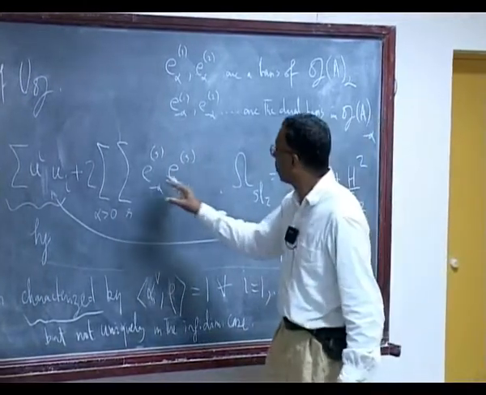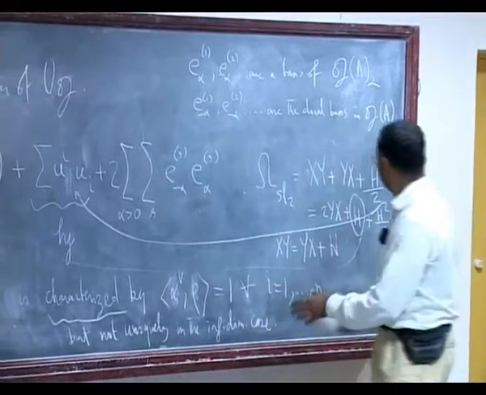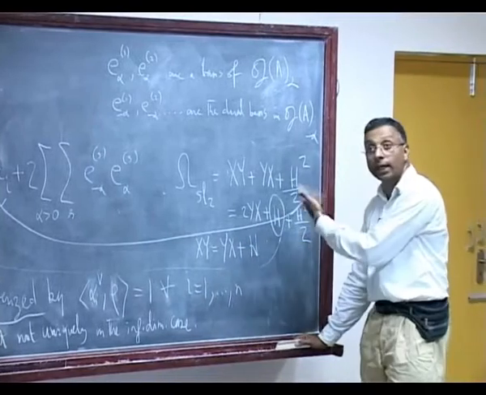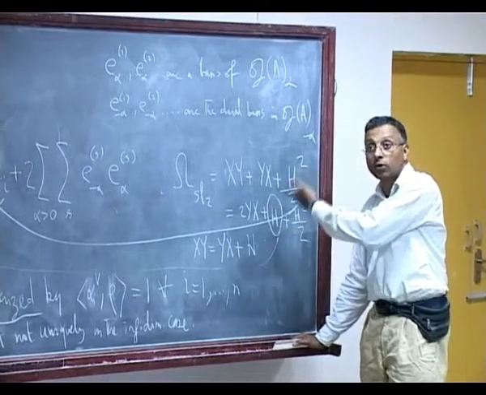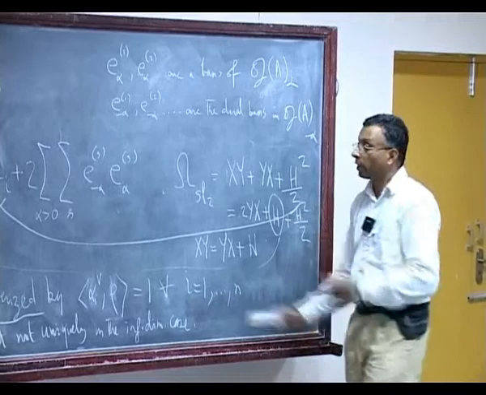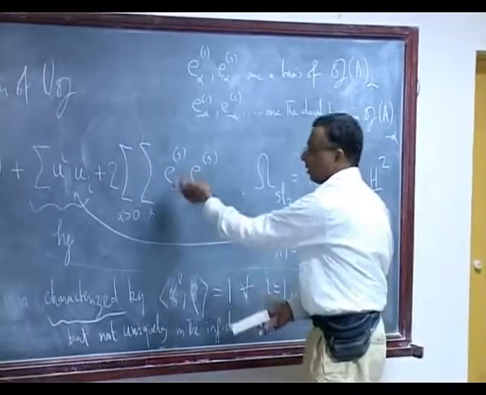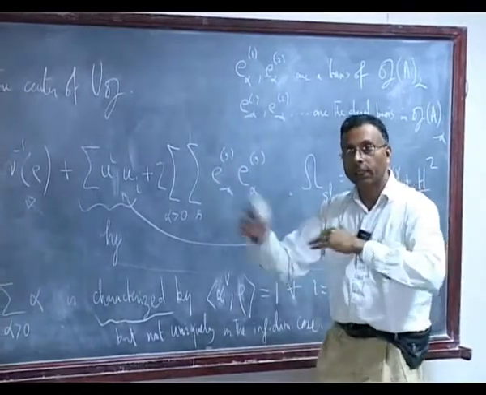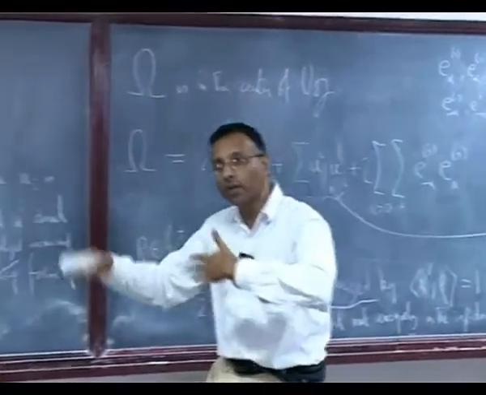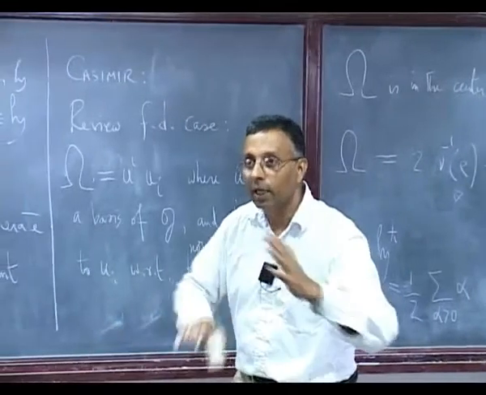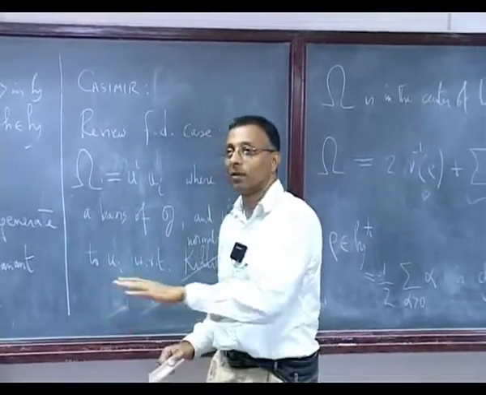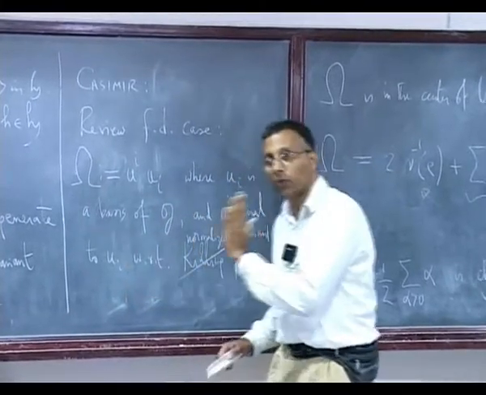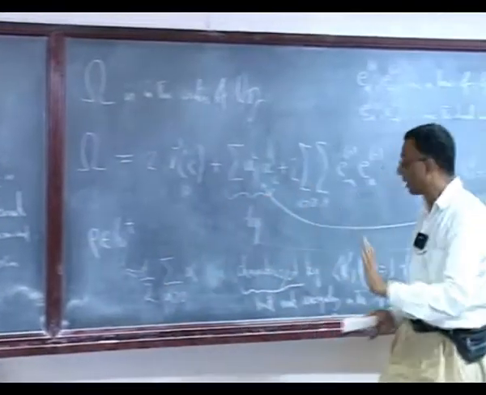Where you don't want the y's on the right, you only want the x's on the right. Okay, that is this term. You don't want the reverse term somehow. Of course, it's x's and y's. You could have worked with the y's instead of the x's, that's true. But you want either the x's or the y's. So we have made a choice of the x's. So for some reason you want only the x's. That will become clear.